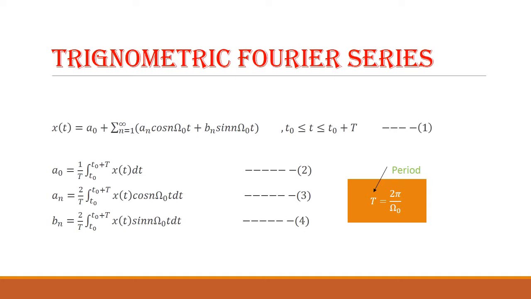x of t equal to a naught plus summation n equal to 1 to infinity a n cos n omega naught t plus b n sin n omega naught t. This is the trigonometric Fourier series formula. Here a naught is equal to 1 by T integral t naught to t naught plus T x of t dt. a n is equal to 2 by T integral t naught to t naught plus T x of t cos n omega naught t dt. And b n is equal to 2 by T integral t naught to t naught plus T x of t sin n omega naught t dt. We have already seen this in the previous video, and we are just recalling it.